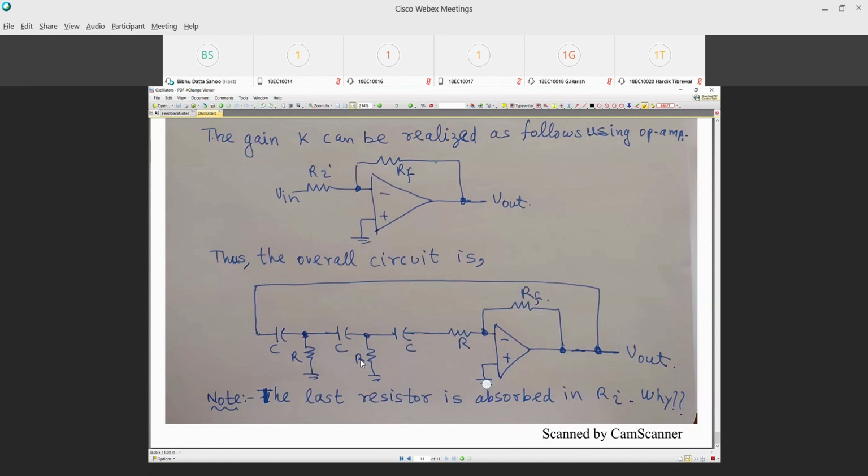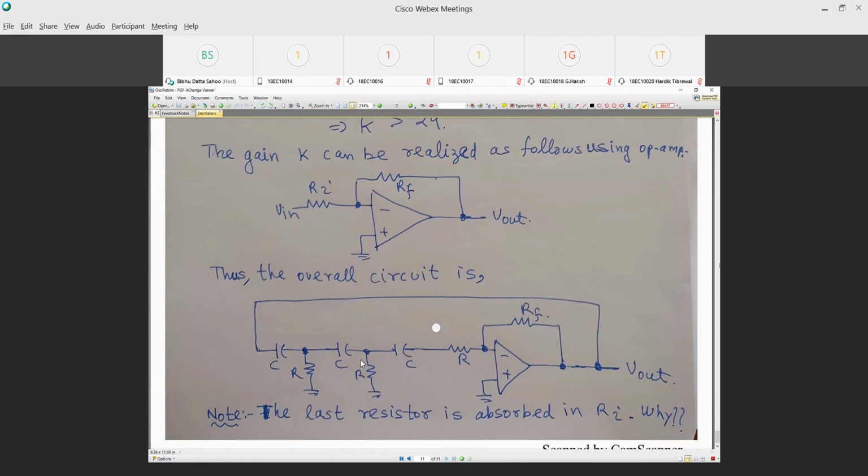RC is also a possible configuration, because it does give you a phase shift, right? But then you have to do a little bit of a trick to make this connection.